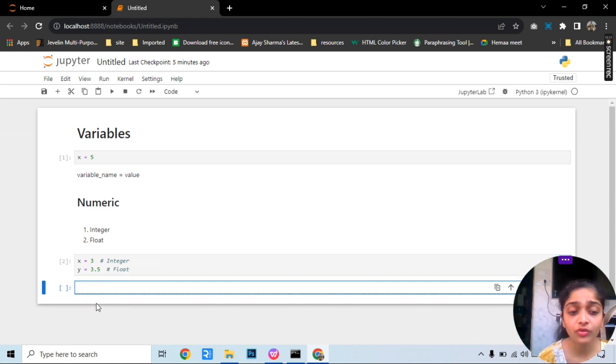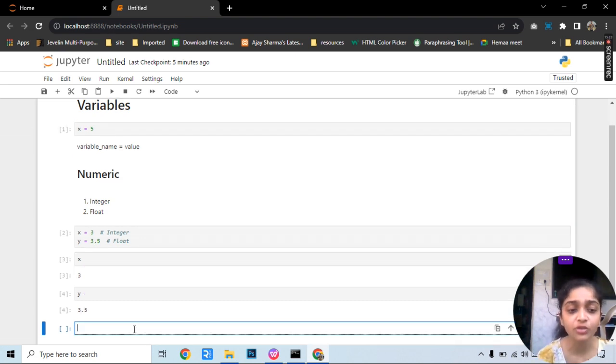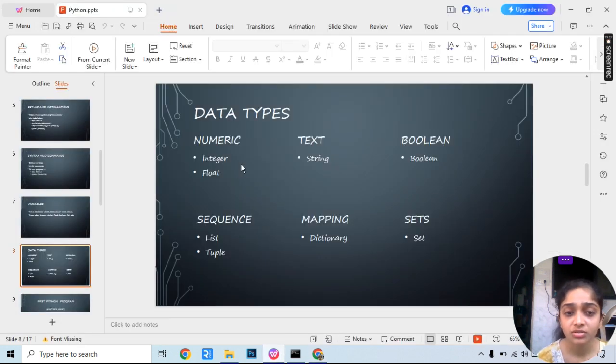Now if I want to know the value of x, I'll just write x and it will give me the value 3. If I want to know the value of y, I'll just write y and it will give me the value of y. This was all about integers and floats, that is, the numeric data type.